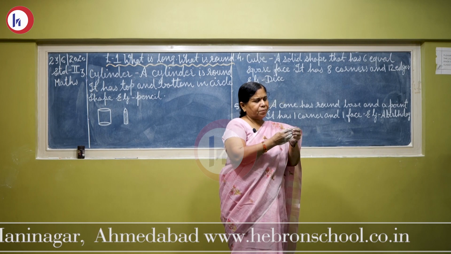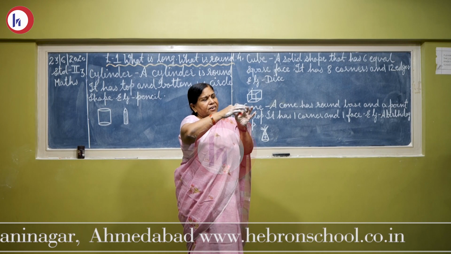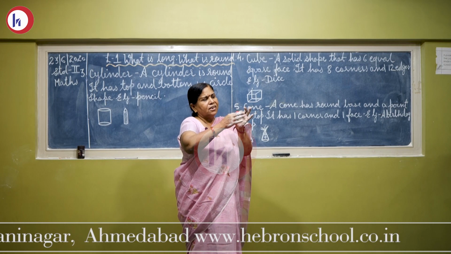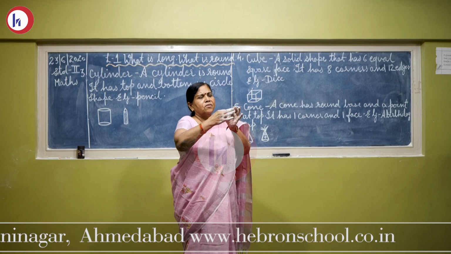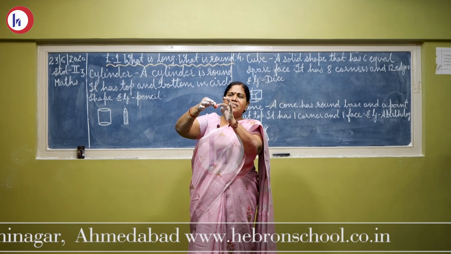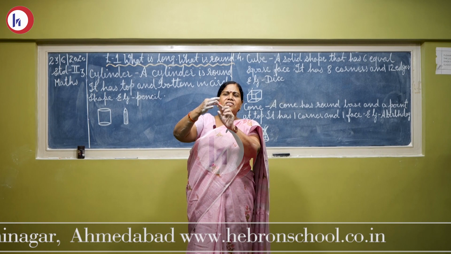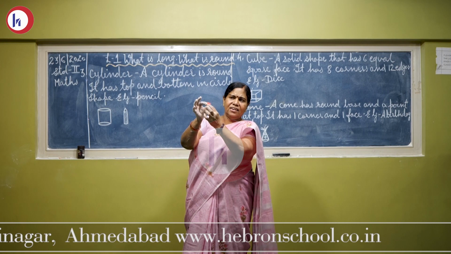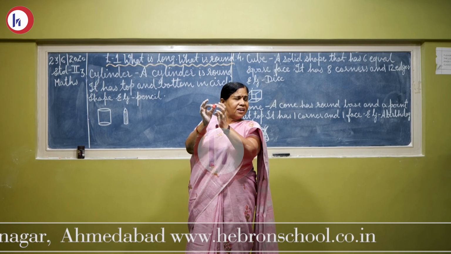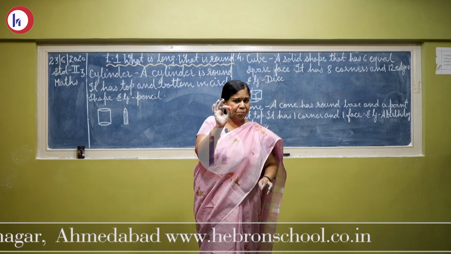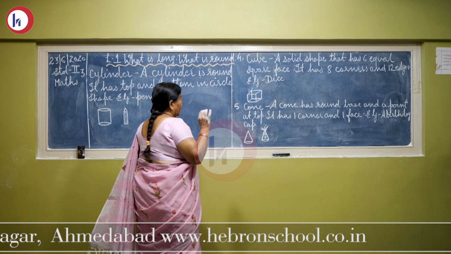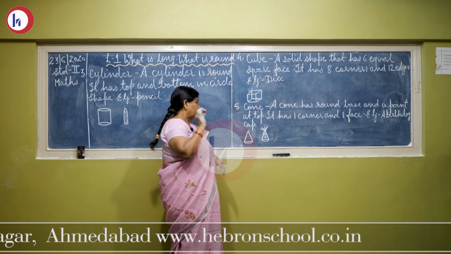Let us count. 1 edge, 2 edge, 3 edge, 4 edge, 5 edge, 6 edge, 7 edge, 8 edge, 9 edge, 11 edge and 12 edge. It has got 12 edges. And this is called cube.